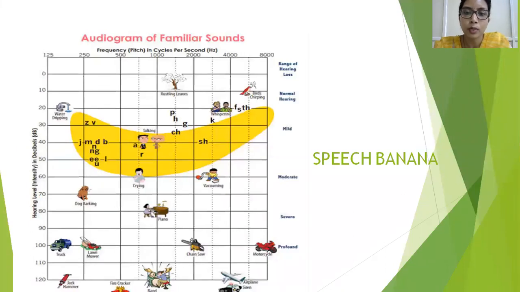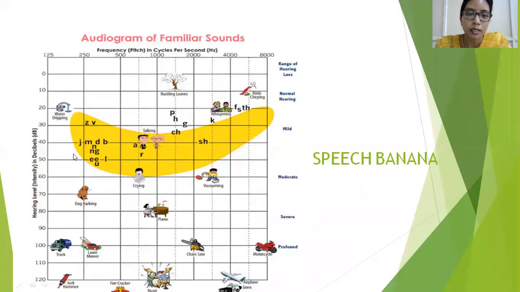To understand frequencies and intensities in a diagrammatic way, we have to take a look at the speech banana. This speech banana has also been a 2 marks question previously. This graph you're seeing here, this whole picture, is a pure tone audiogram. It has on its x-axis frequencies in ascending order. Frequency, felt by the patient as pitch, is denominated in hertz. On the y-axis, you can see intensity or loudness denominated in decibels. This is also in increasing order.